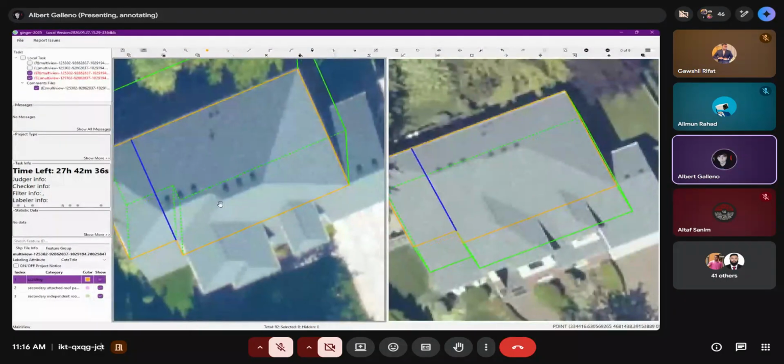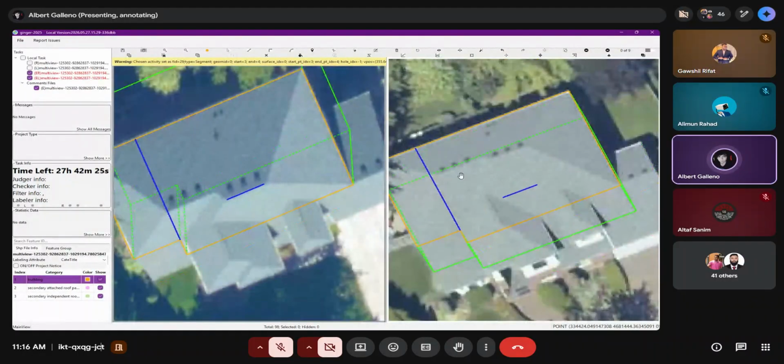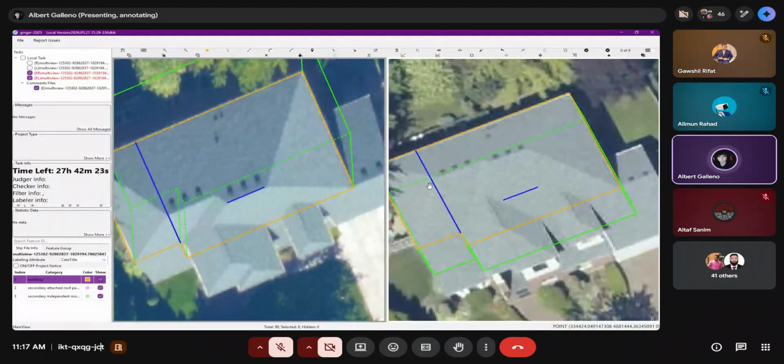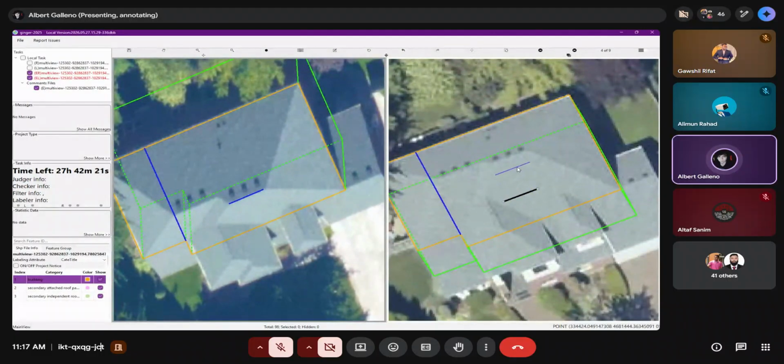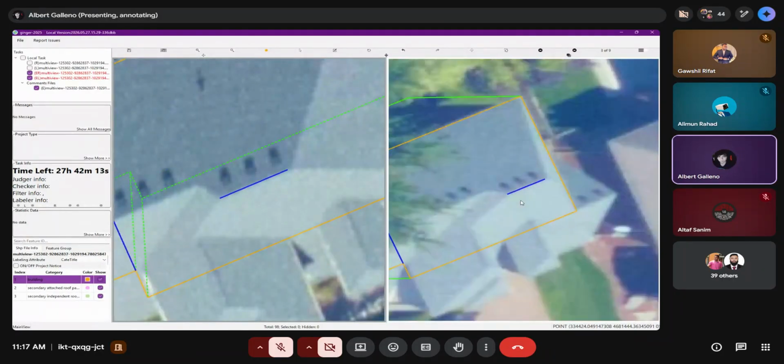Now, I will draw this roof ridge first. Okay, so 9. Look where the roof ridge starts, then end your 9 where it ends. After doing that, go to your left image, drag. Make sure to check that you drag it in the proper place.